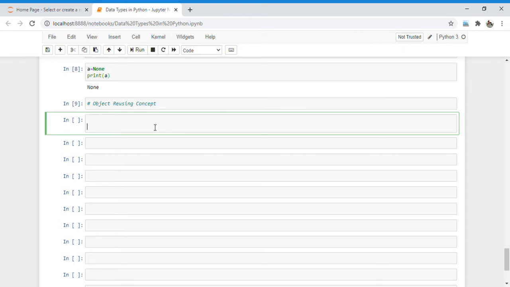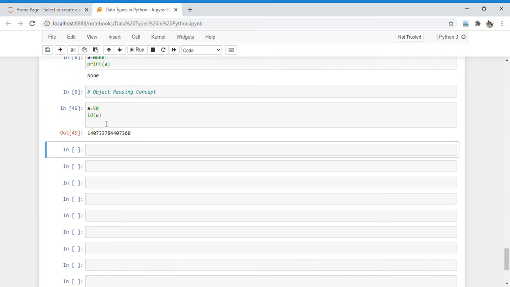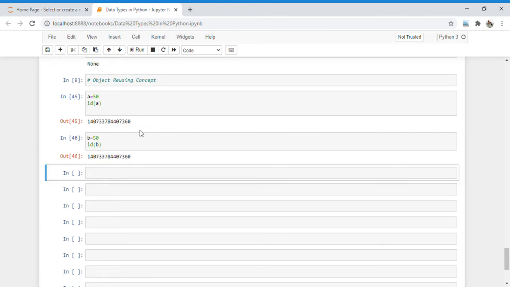So what happens whenever we open up Python? The Python virtual machine will create objects from 0 to 256 for integer and for float. For example, if we assign a value to a here, suppose 50, and if I check the ID of a, it will give me the output as this ID. Similarly, if I again assign a value to b, 50, and check the ID of b, then it will again give me the same ID.